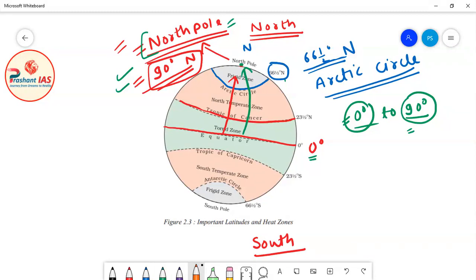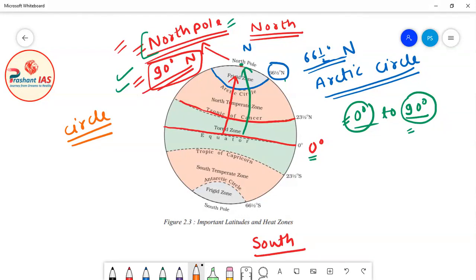Now friends, in the last class, I told you that these latitudinal circles, for example, equator, Tropic of Cancer, Arctic Circle, are actually known as parallels of latitude. So what is a parallel of latitude? Remember, I told you in the last class that the circle connecting all the latitudes of same measurement on the surface of Earth is known as the parallel of latitude. So what is the definition of parallel of latitude? It is a circle which is connecting all the latitudes of same measurement.